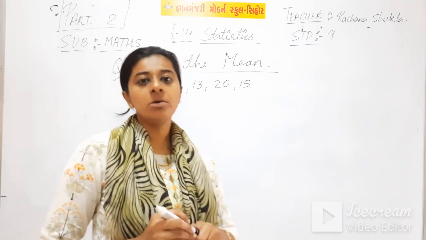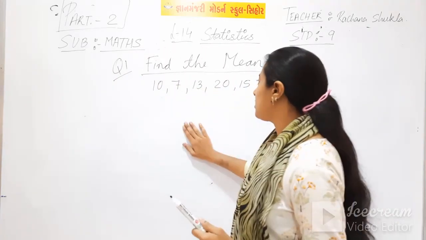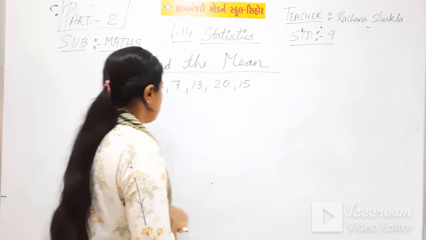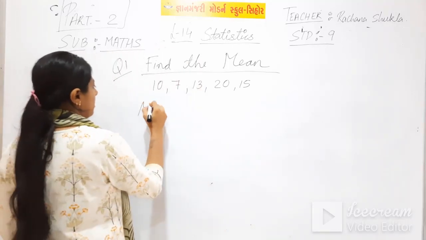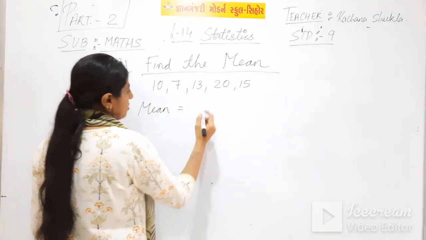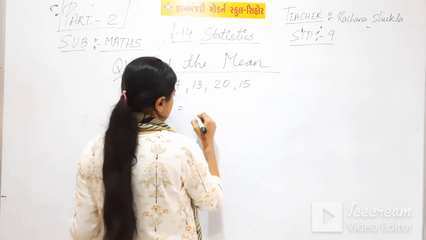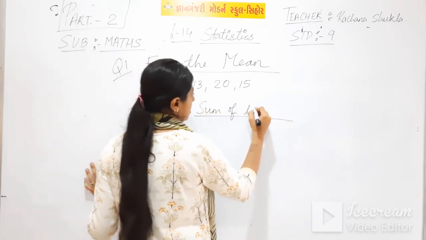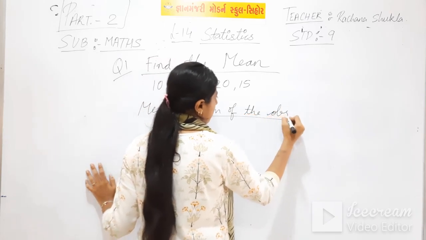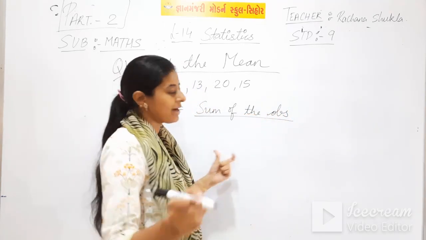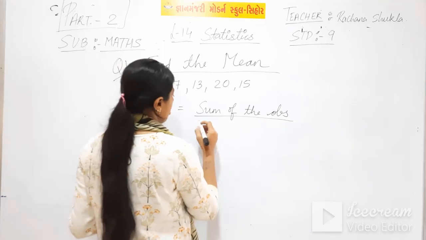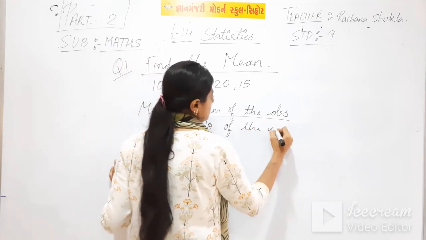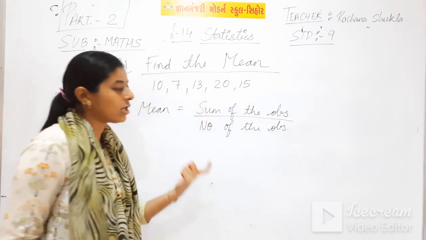For finding out the mean, students, we will first write down the formula of the mean. That means you will write mean equal to sum of the observations upon number of the observations. I am writing in short, but you will write the whole thing. Now what are the observations?